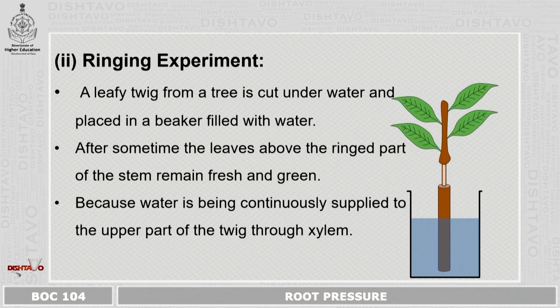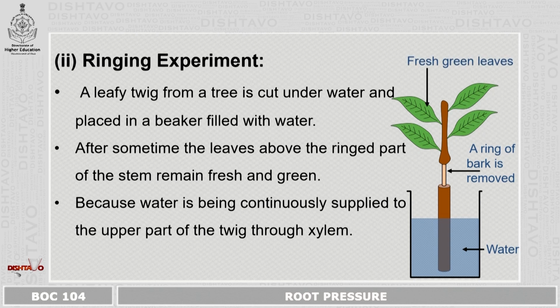A leaf twig from a tree is cut under water and placed in a beaker filled with water, and a ring of bark is removed. After some time, you will notice the leaves above the ring part of the stem remain fresh and green. This is mainly due to the continuous supply of water to the upper part of the twig through xylem, which confirms that the xylem is responsible for the conduction of water.